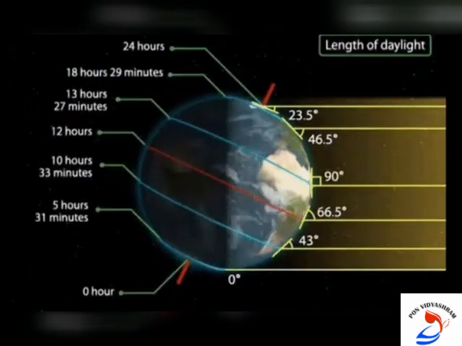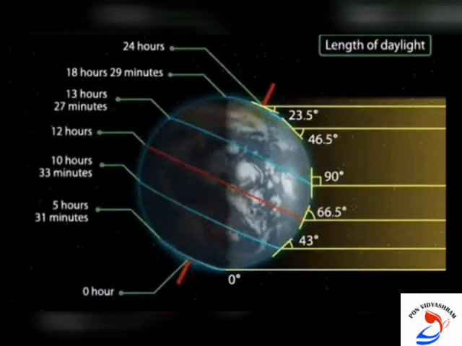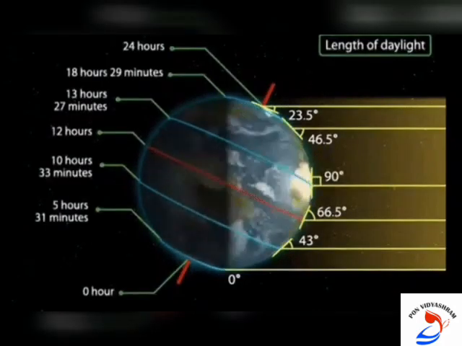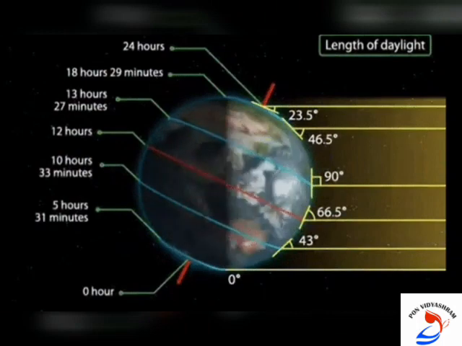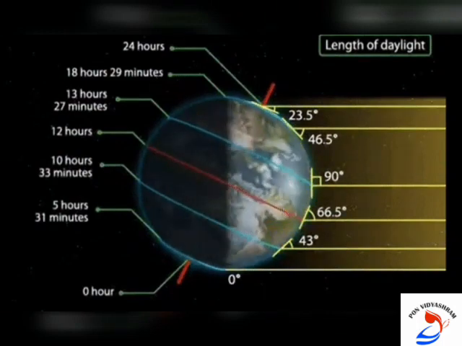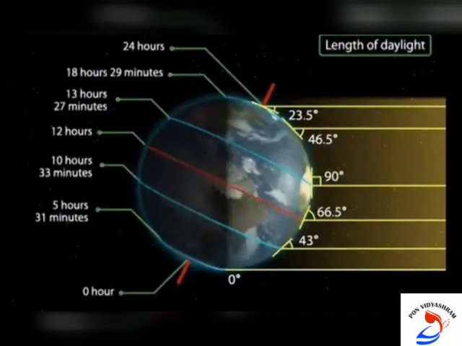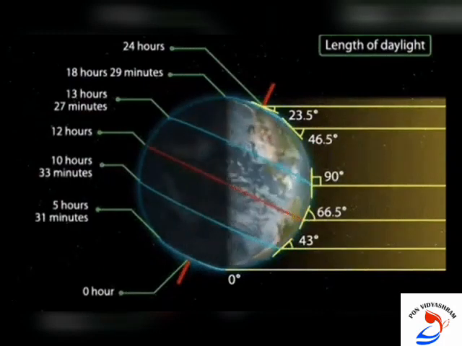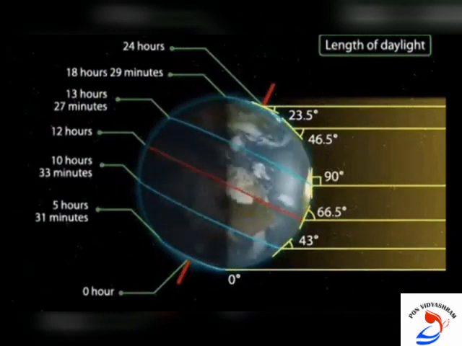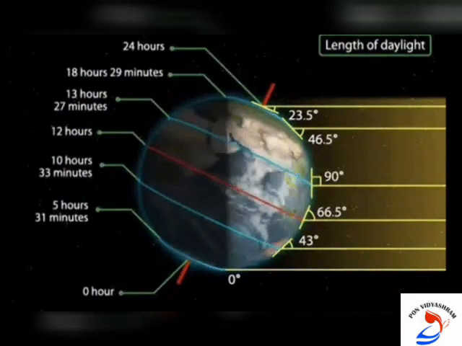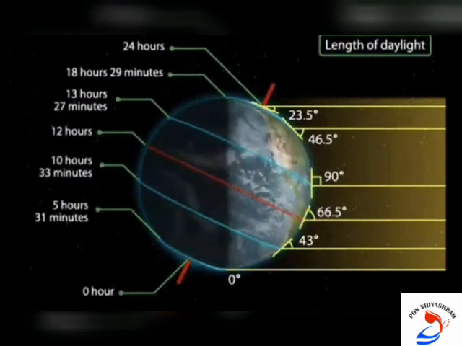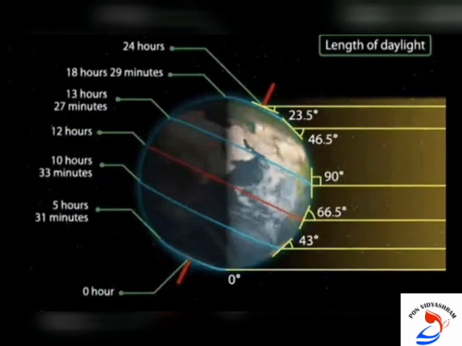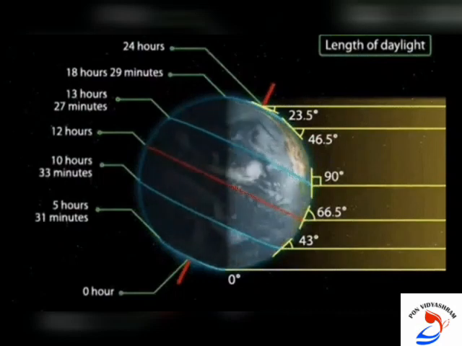In the southern hemisphere, at the time of the northern hemisphere receiving the direct sun rays, the southern hemisphere will receive the slanting rays of the sun, which means they will not get more heat from the sun rays. So during that time, the conditions of the southern hemisphere will be reversed. So it is winter season there. The nights are longer than the days. This position of the earth is called the summer solstice.